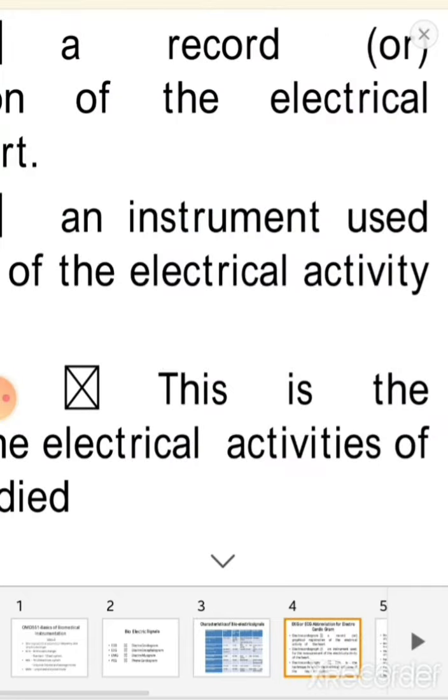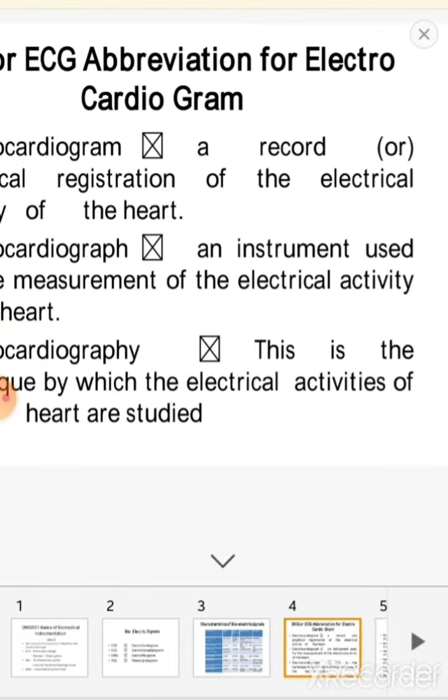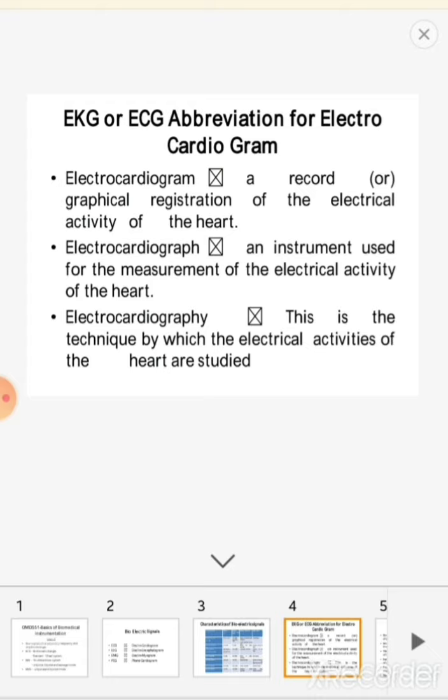And now see ECG. This is otherwise called EKG, and here are some terminologies used in ECG. Electrocardiogram: this is a record or graphical representation of the electrical activity of the heart.